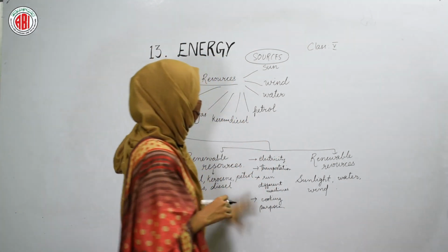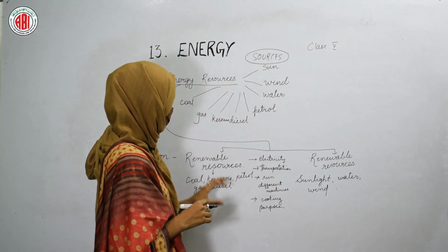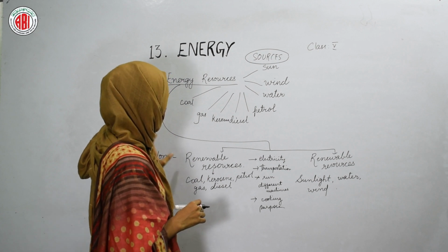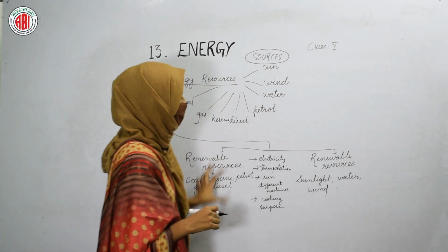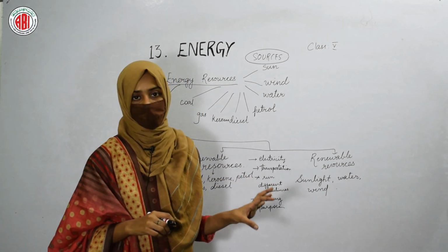So in this way, all these are the different uses that can be obtained by using the energy that we get by burning fuels like coal, kerosene, petrol, gas and diesel, and these are called non-renewable resources.